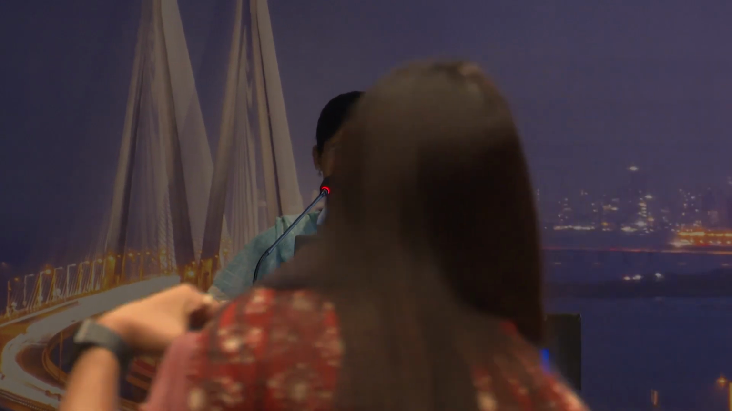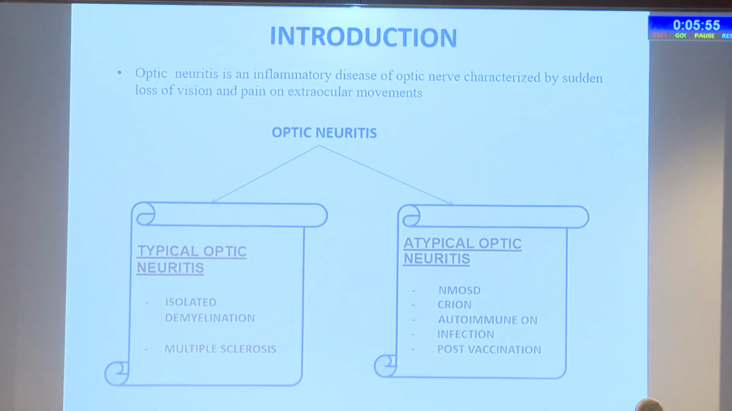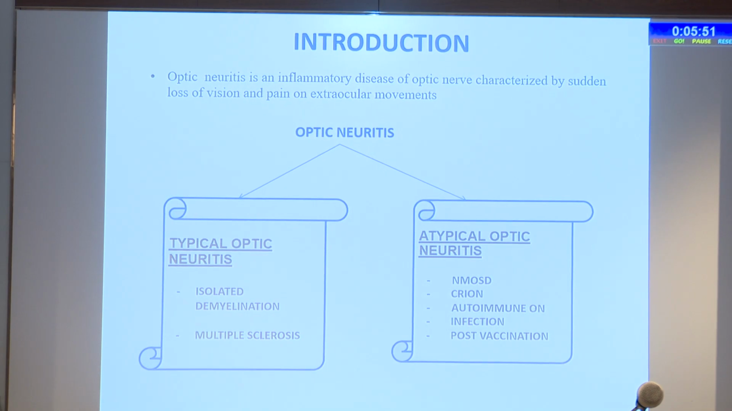So I will be presenting a retrospective study on etiology and clinical profile of optic neuritis in South India. Optic neuritis is an inflammatory disease of the optic nerve characterized by sudden loss of vision and pain on extraocular movements. Optic neuritis is further classified into typical and atypical forms.